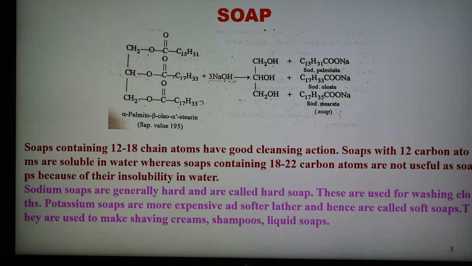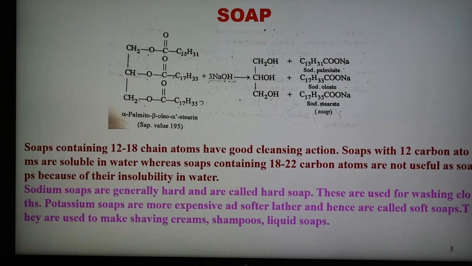Sodium soaps are generally hard, and therefore they are also known as hard soaps, and these are used for washing of cloth. Potassium soaps, on the other hand, are more expensive and produce softer lather, and hence are called soft soaps. So sodium soaps are hard and potassium soaps are soft. They are used for making shaving cream, shampoo, liquid soap, and so on.